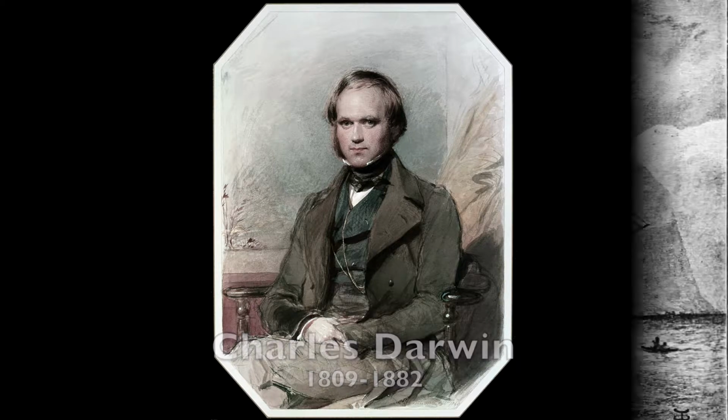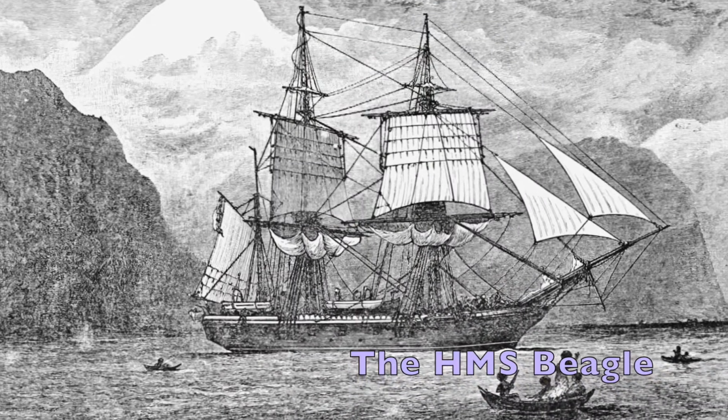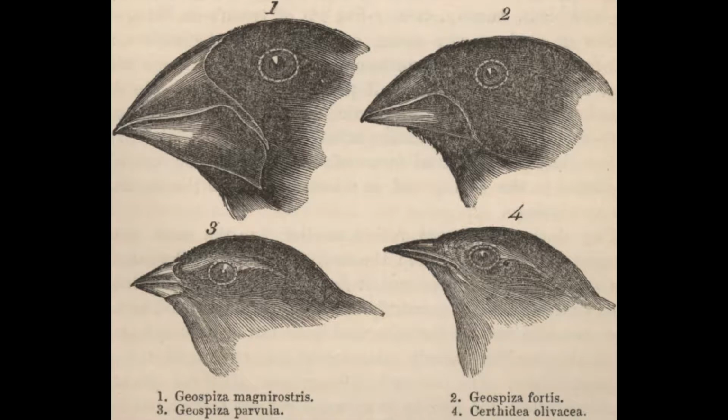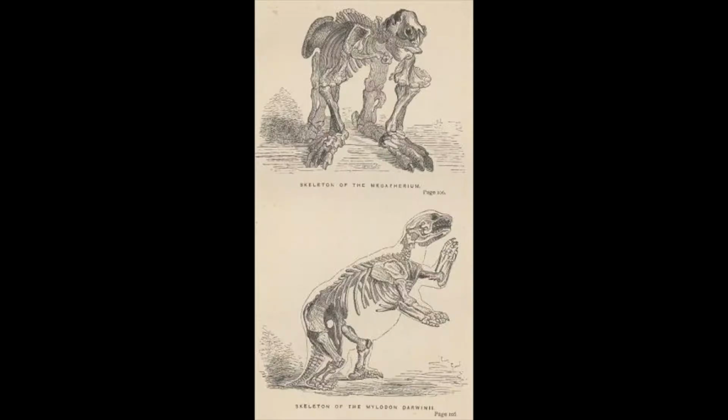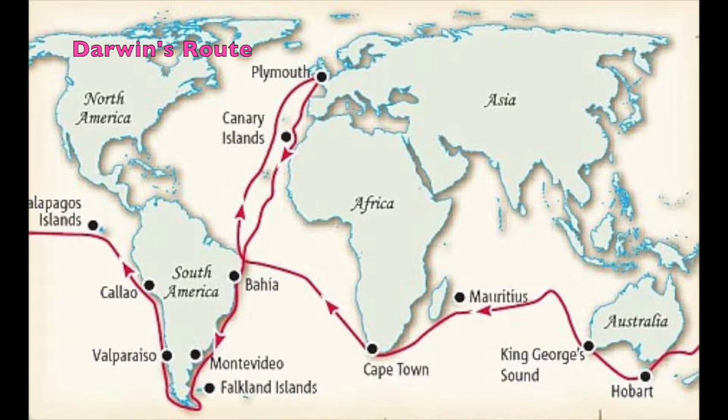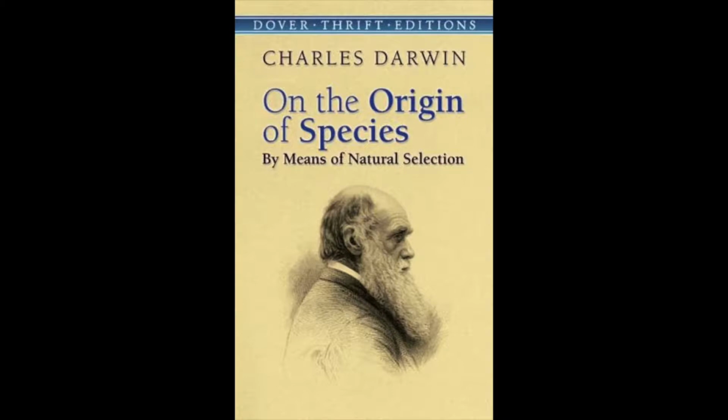After a famous 5-year-long voyage on the HMS Beagle, Darwin was perplexed by the incredible geographical distribution of wildlife and fossils that he witnessed on his worldwide journey. 20 years after his voyage, Darwin wrote the famous book On the Origin of Species in 1859, which proposed that organisms were the product of evolution, powered by a process he called natural selection.